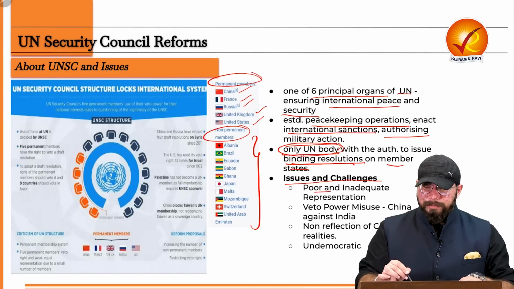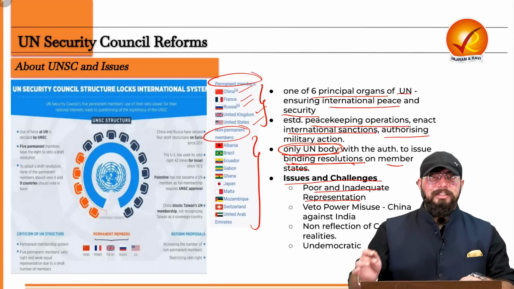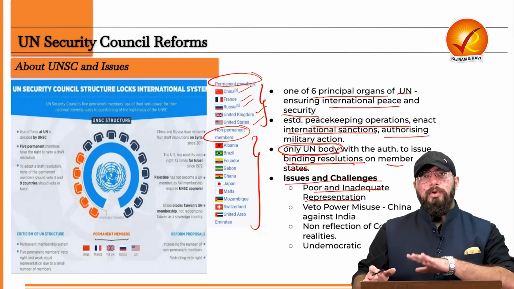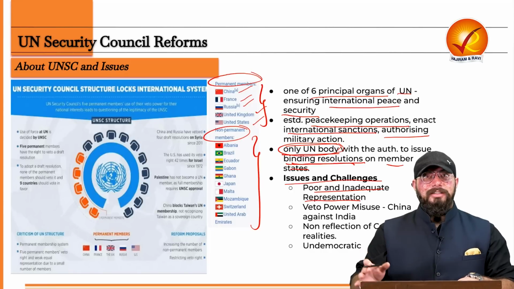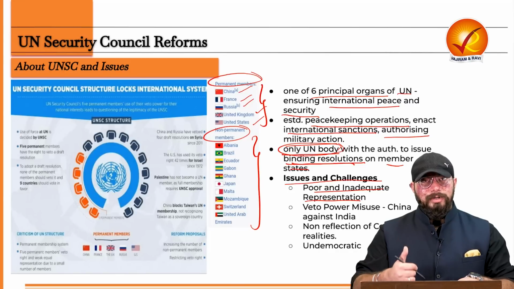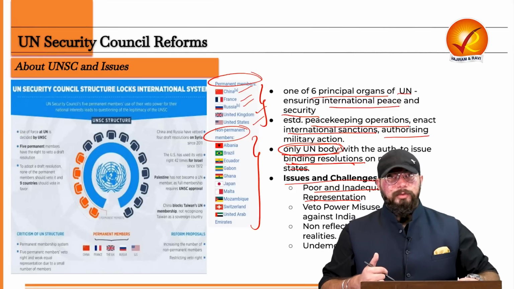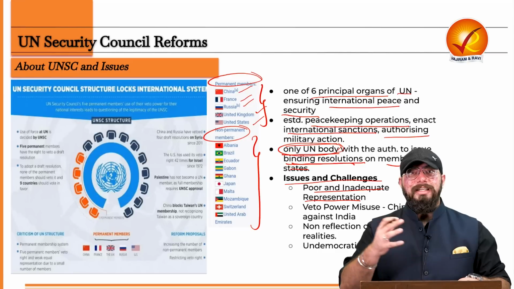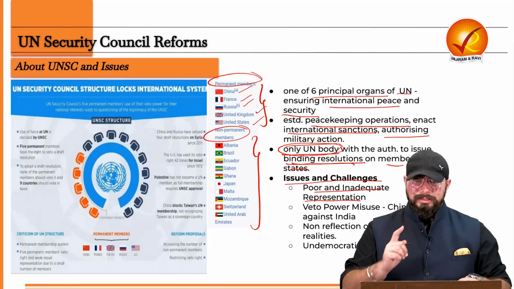So, the first issue is poor and inadequate representation. You saw the P5 members, the permanent 5 members. Now, you see that the representation of the African continent, the Asian region, or various other regions in the entire world is very, very less. So the first issue is poor and inadequate representation, because if an organization is so powerful and has so many responsibilities in the entire world, it needs to be representative of the entire world. That is why adequate representation is important. So it is a challenge.